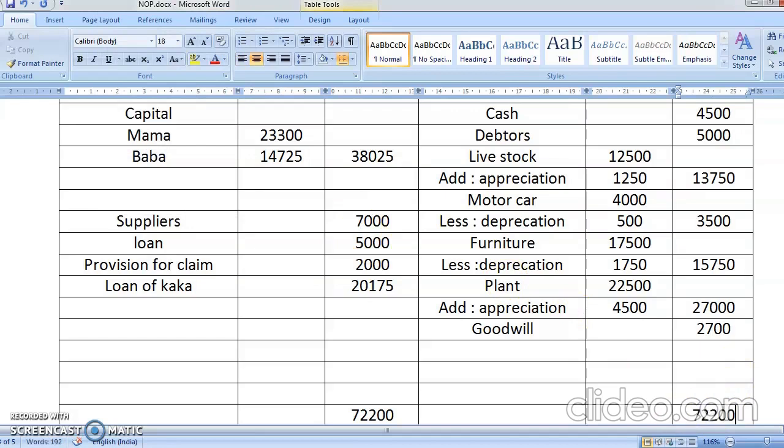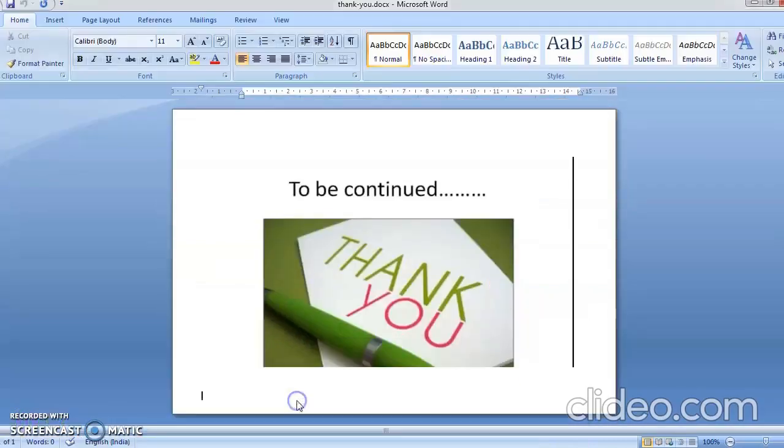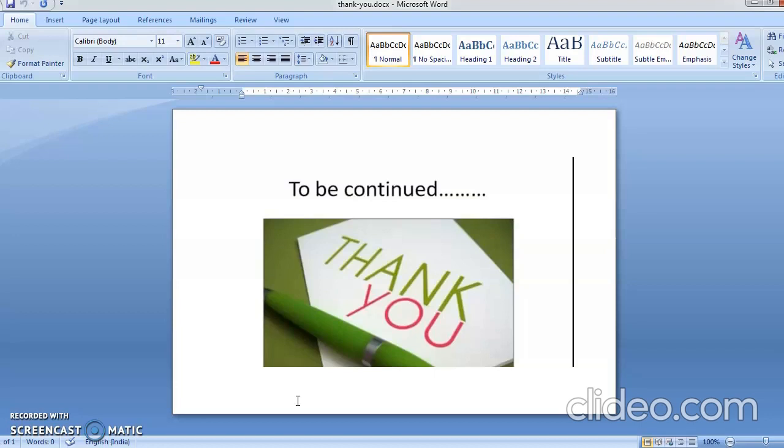Okay, see, have you seen the difference, students? There is no difference between admission and retirement. Only the thing is that here you have to give money to the partner who is going out of the business. You have to give goodwill to the partners. Revaluation of assets is the same. Profit distribution is the same. Everything else is the same. Only two adjustments are different. One is that you have to give the money.